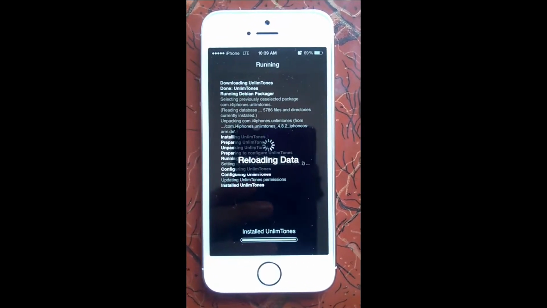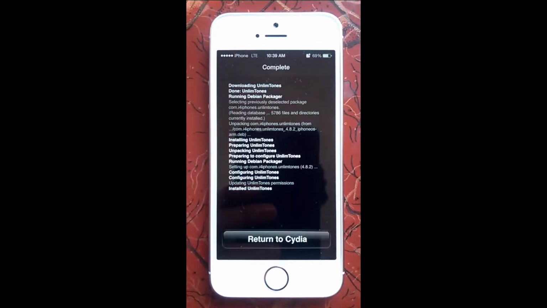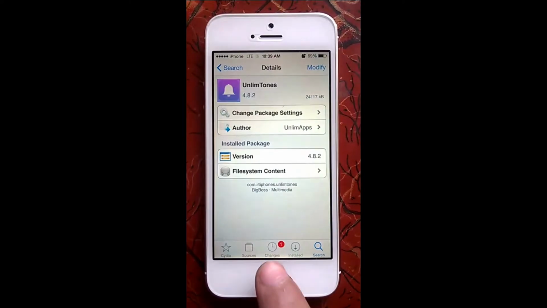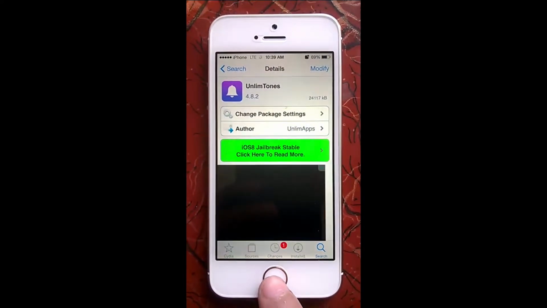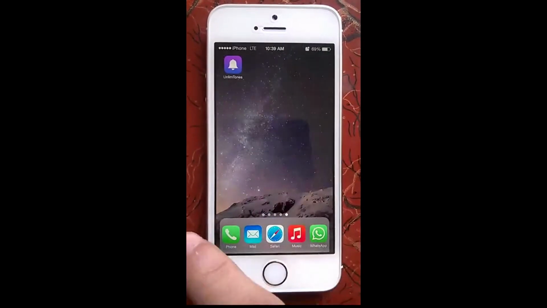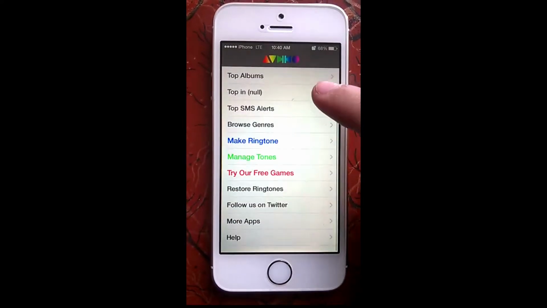This tweak works for both iOS 7 and 8. Once the tweak is installed, press return to Cydia and then go to your springboard. Find the UnlimTones icon. Now open the application. This is how the tweak looks.